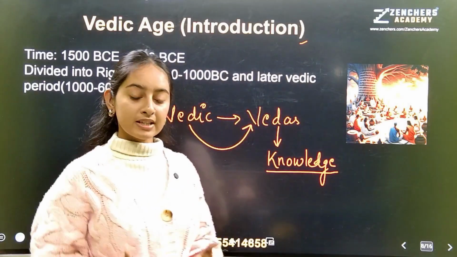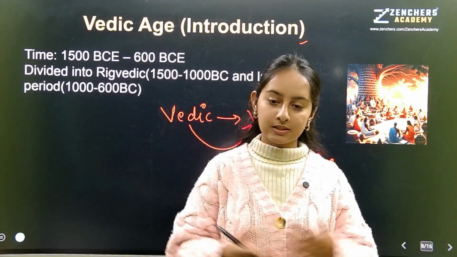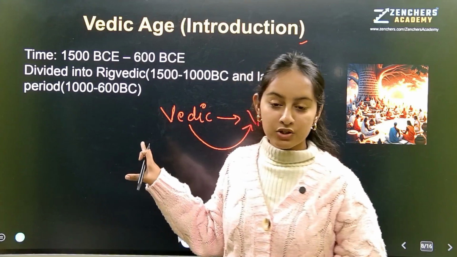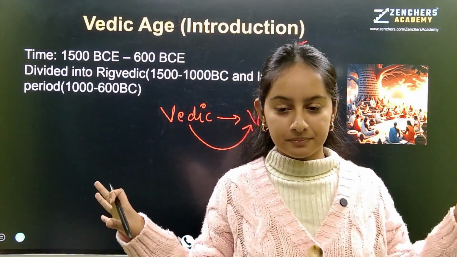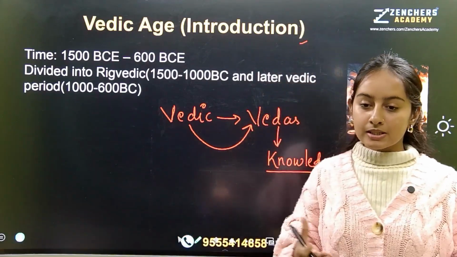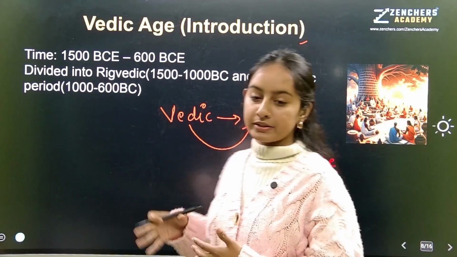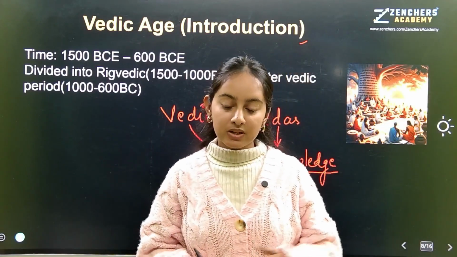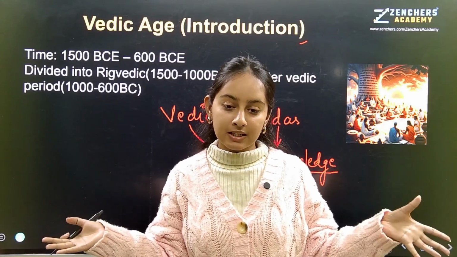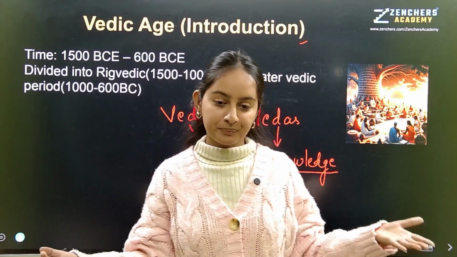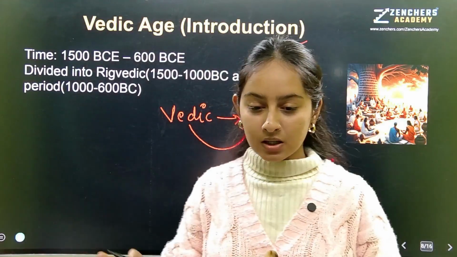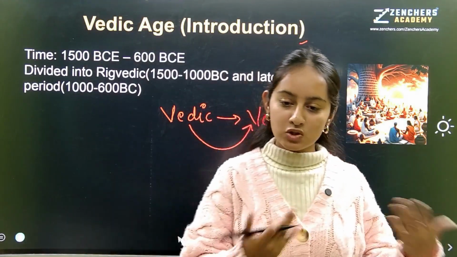Now, why only Vedic? Why not something else? It is because about this period, most of the information comes from our Vedas. So, our Vedas became important. Simultaneously, this period became important. Why? Because this laid the foundation of our very own society, civilized society, we can say. Okay. We understood the meaning of Vedic. It comes from Vedas, that means knowledge.